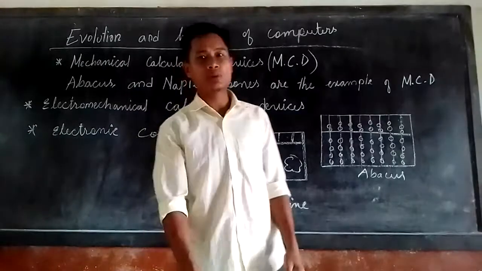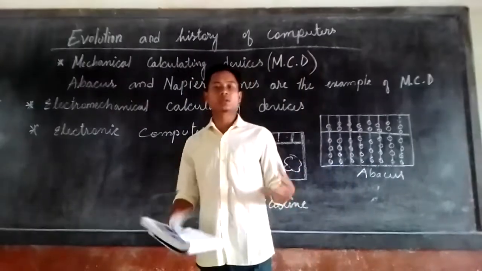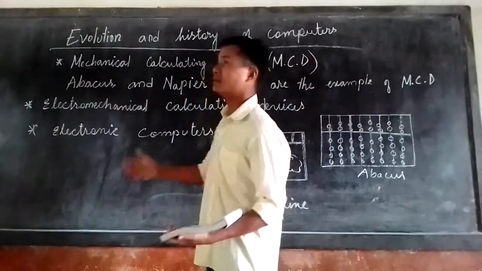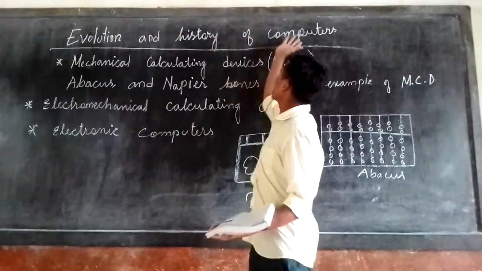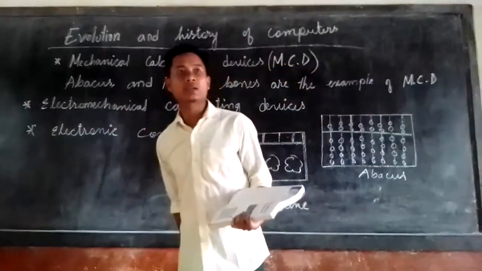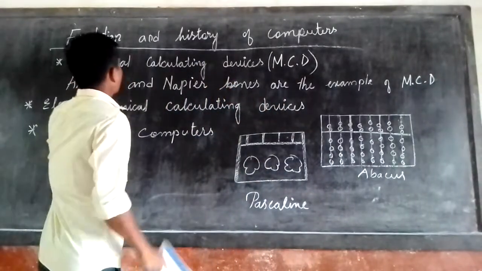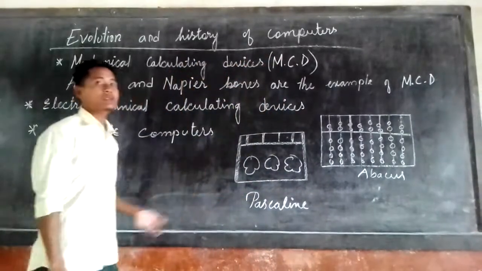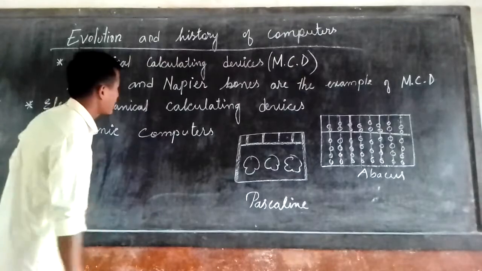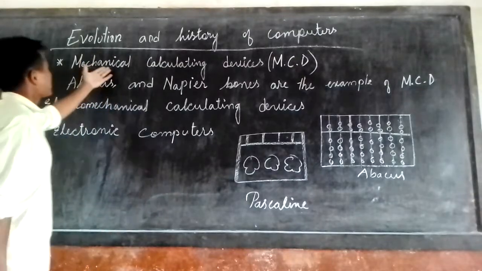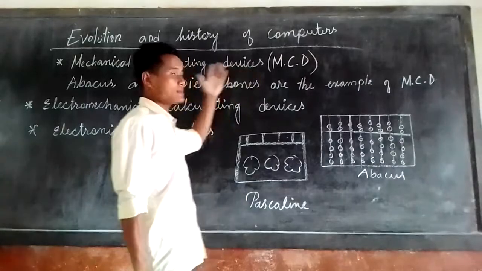We all use a computer, and some of you may be good at using computers, but still we have to know the history of computers, how they were invented, and when and how. In the evolution and history of computers, we have 3 points to remember. The first one is mechanical calculating device.